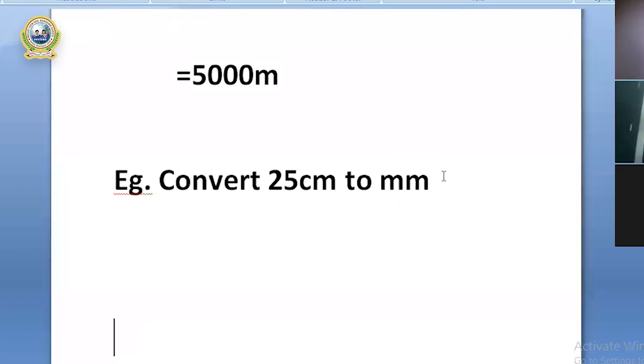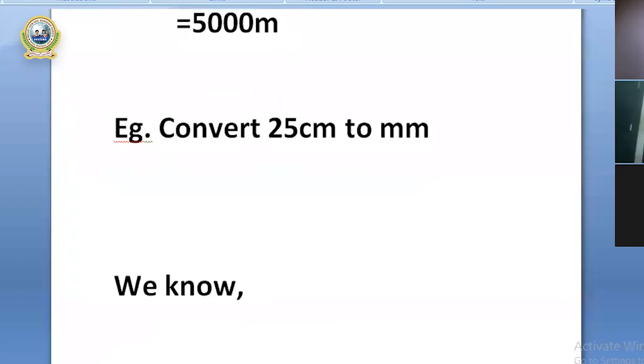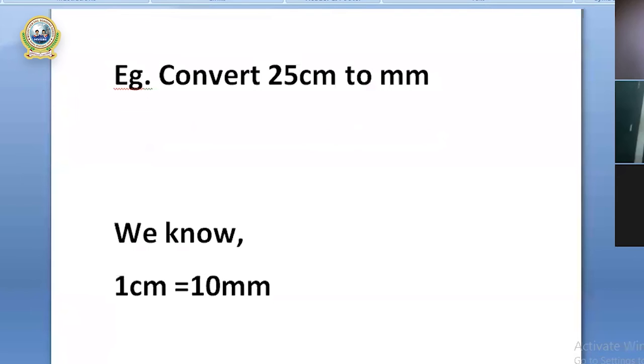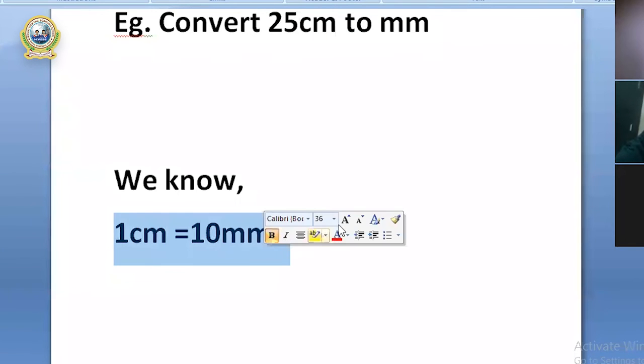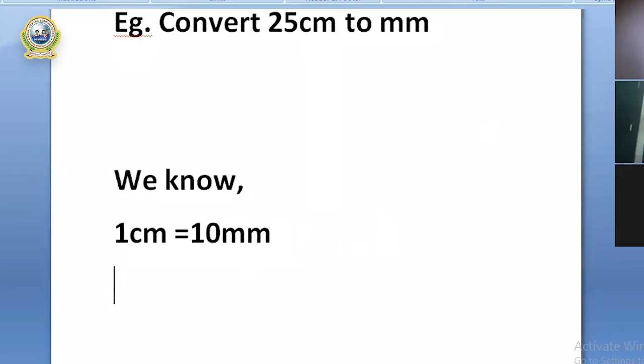We know that 1 centimeter equals 10 millimeter, isn't it? The question says convert 25 centimeter to millimeter. Now 25 centimeter equals, we'll have to multiply 25 by 10, because 1 centimeter equals 10 millimeter. 25 times 10, and that goes into millimeter, right?